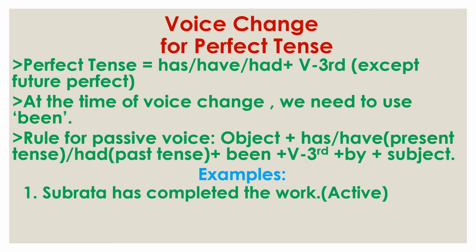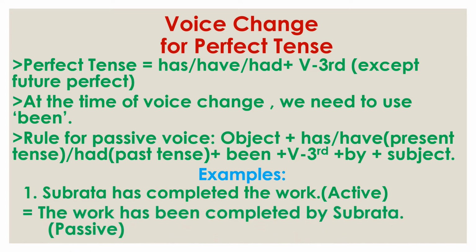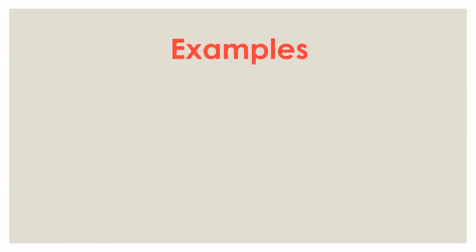This is present perfect. Now see it in passive. At first we need to use the work, that is the object. Then we use has. For perfect tense we need to use been. Then the third form, completed. Then by, then the subject Subroto. This is passive voice.